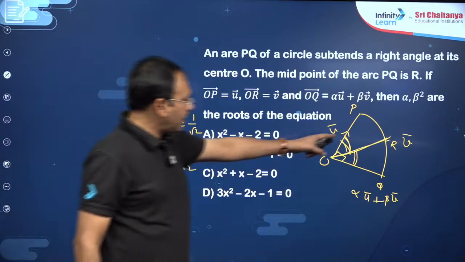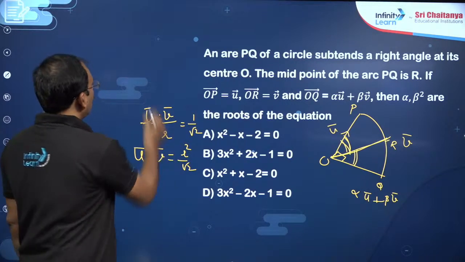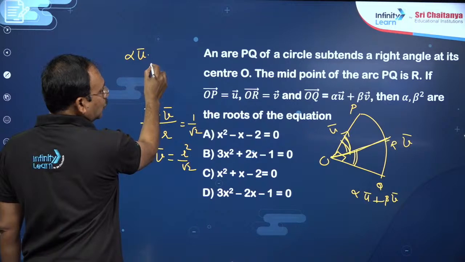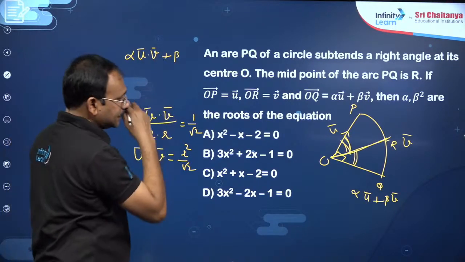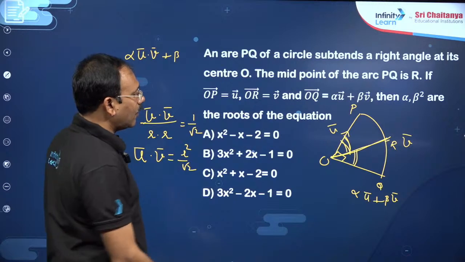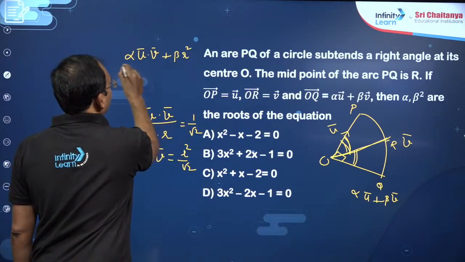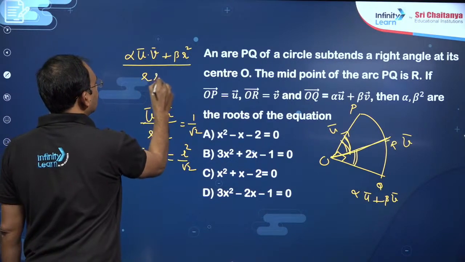Same logic you apply here. The angle between these two is also 45 degrees. So alpha U bar dot V bar plus beta V bar dot V bar will become magnitude of V bar square, which is r square, my dear friends, divided by its magnitude r, its magnitude is r.